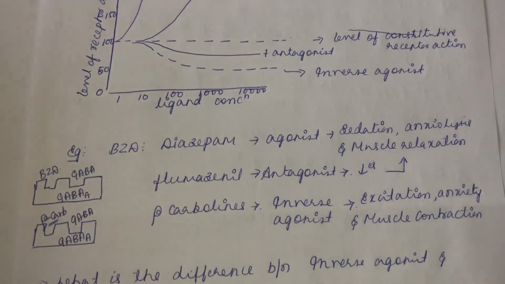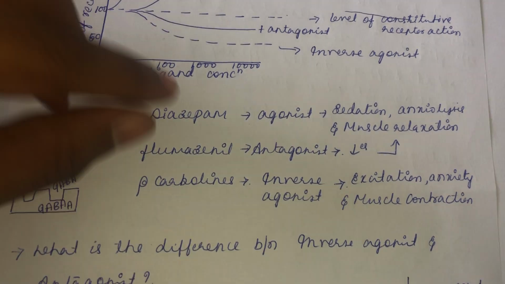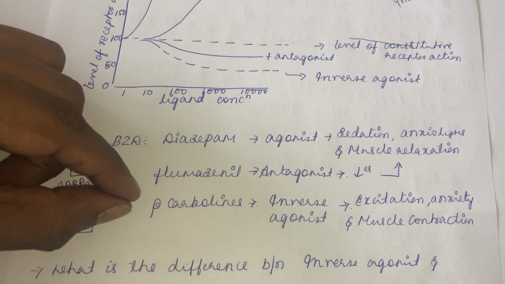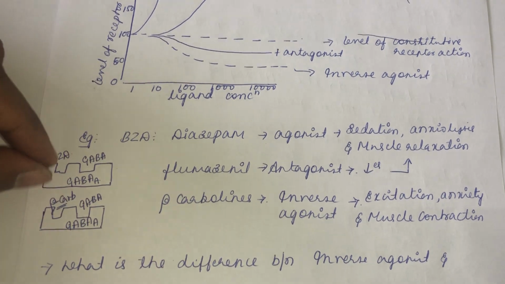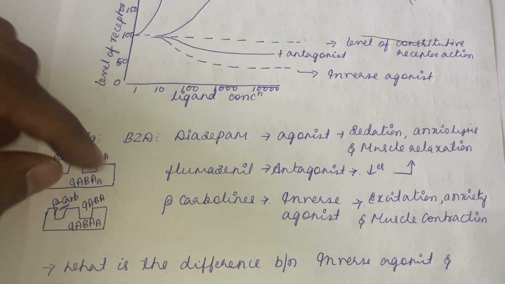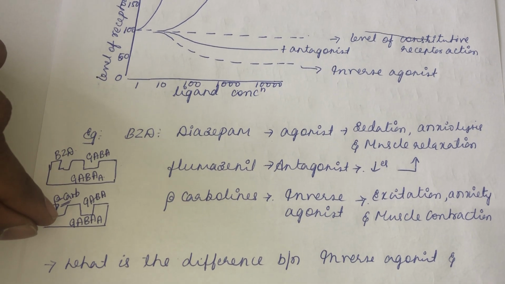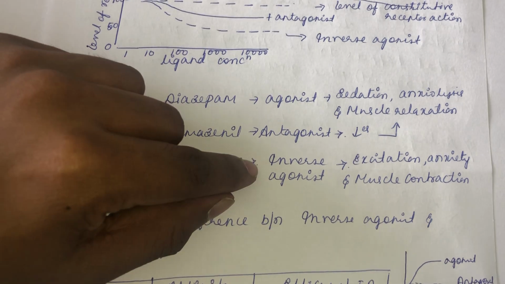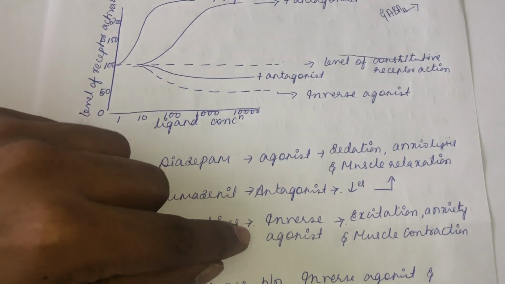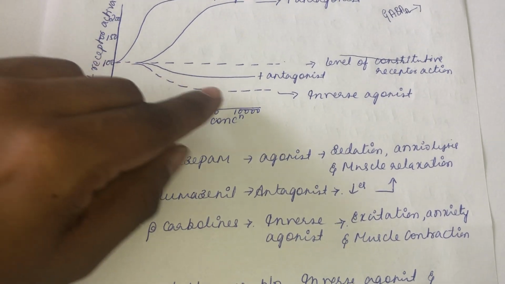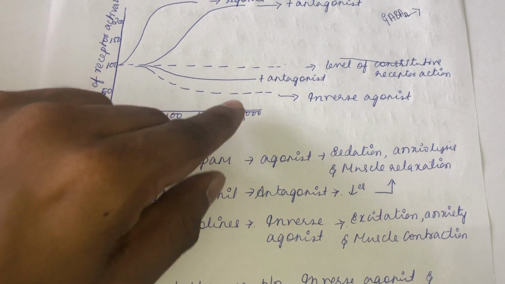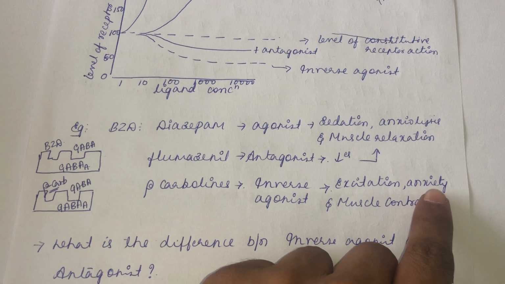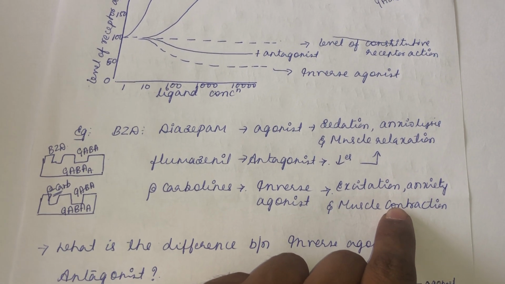Now you are using an inverse agonist, beta carboline. This beta carboline will also interact with the same receptor as that of the agonist. It binds to the BZD site. But this inverse agonist is producing the opposite effect. What are those opposite effects? It is producing excitation, anxiety, and muscle contraction.